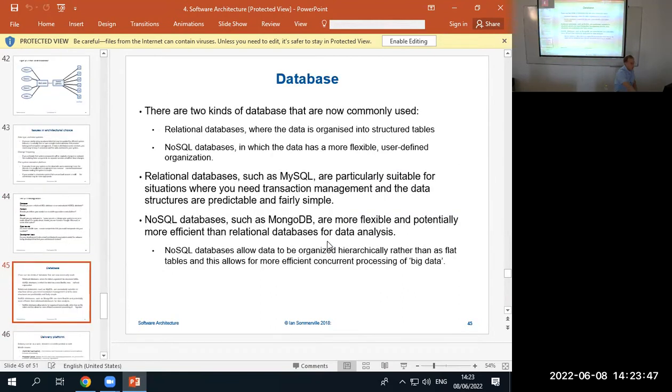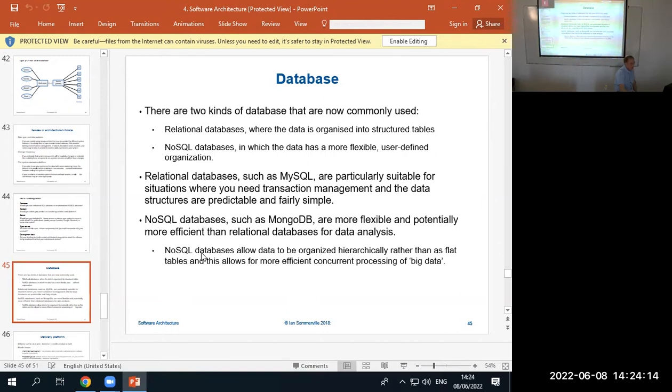Okay, so here we're talking about databases, which I already mentioned. An example of NoSQL is MongoDB. I think this sentence is wrong, but maybe I'm wrong.